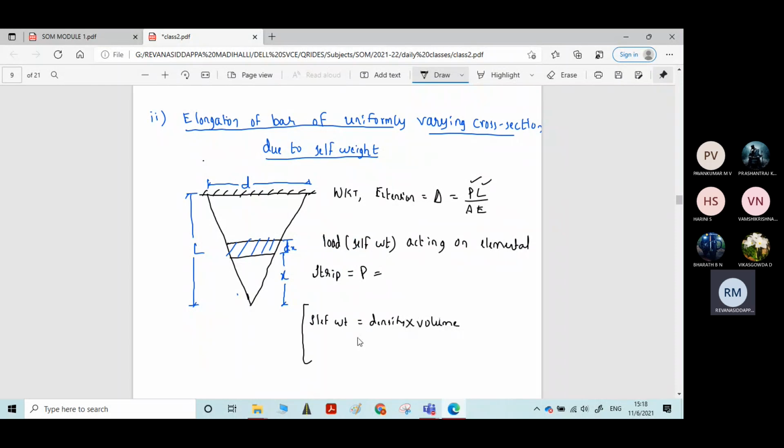Density is nothing but gamma, into the volume of this conical portion. Let me draw one more diagram for this portion, with the cut portion here.